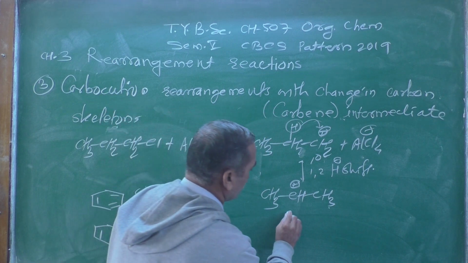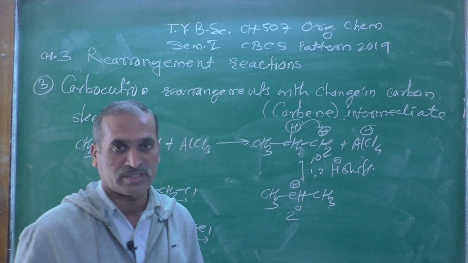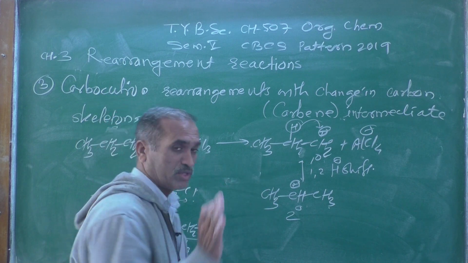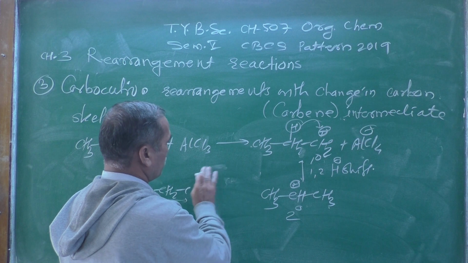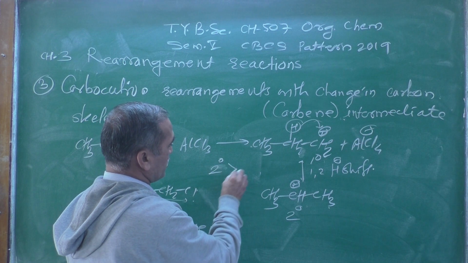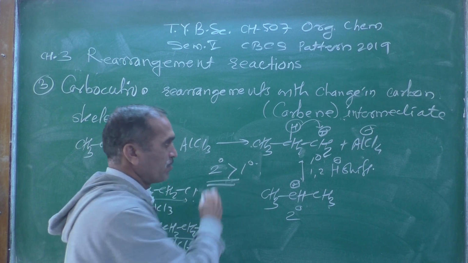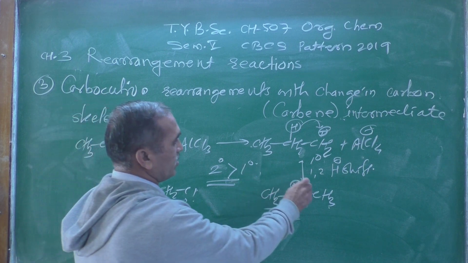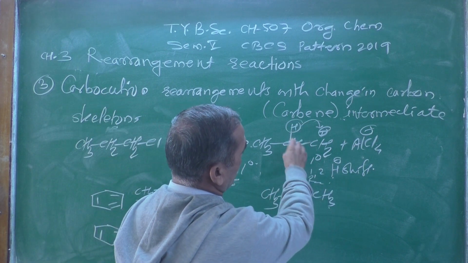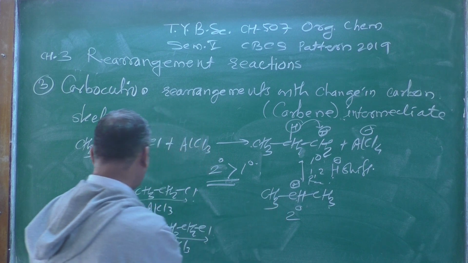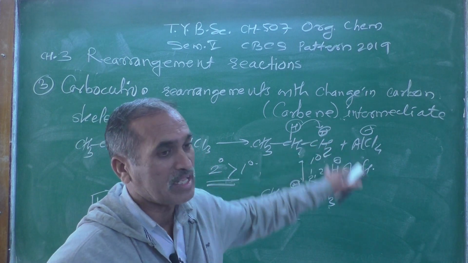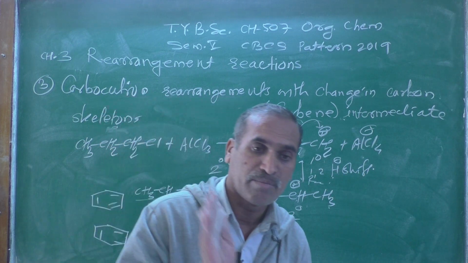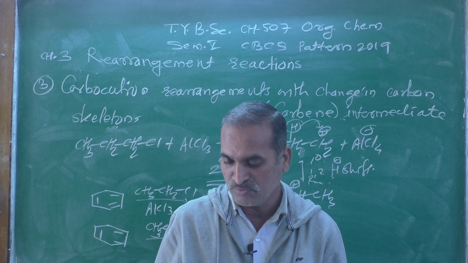And now if you see, this is a secondary carbocation, and as we know the stability order of carbocations, a secondary carbocation is more stable than the primary carbocation, and that's why the rearrangement occurs here, and that's why we are getting the unexpected product, meaning the rearranged product, as the major product.